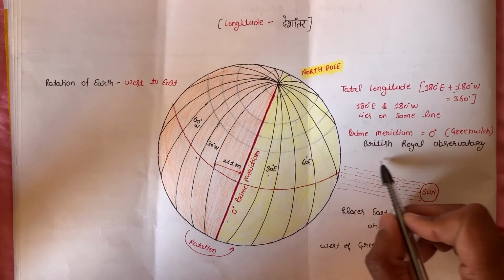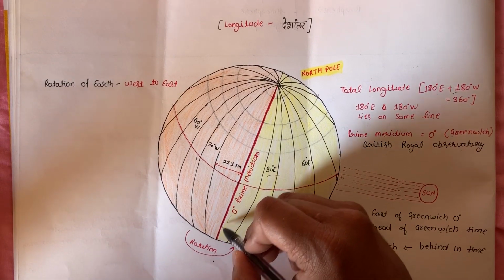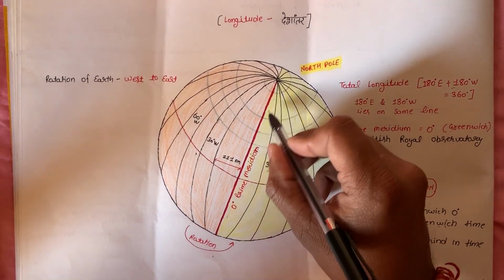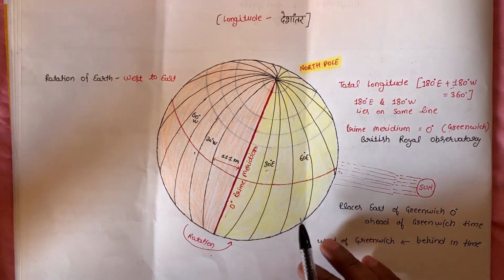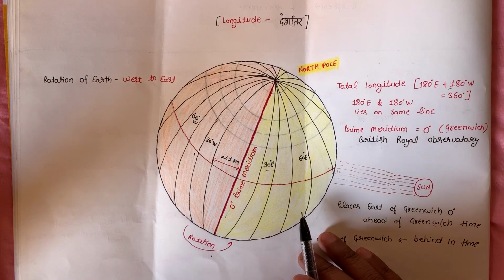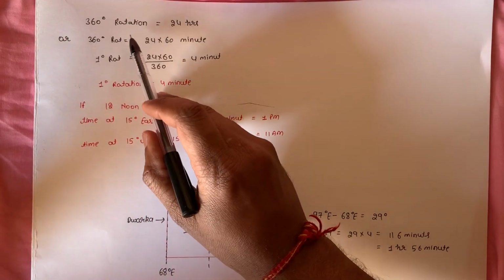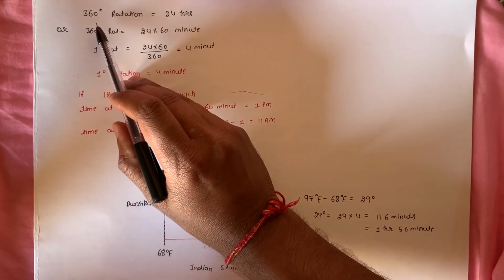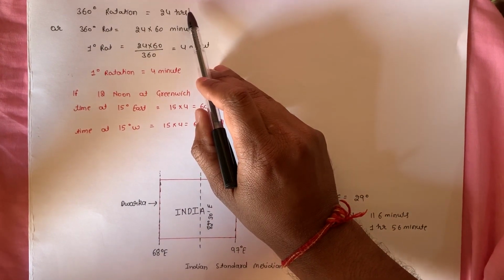In Greenwich we have the British Royal Observatory, and the time of all countries is taken from this meridian. It is also known as Greenwich Mean Time. Now we will study the time scale of countries. So friends, we know that our earth is 360 degrees in shape. One rotation takes place in 24 hours.